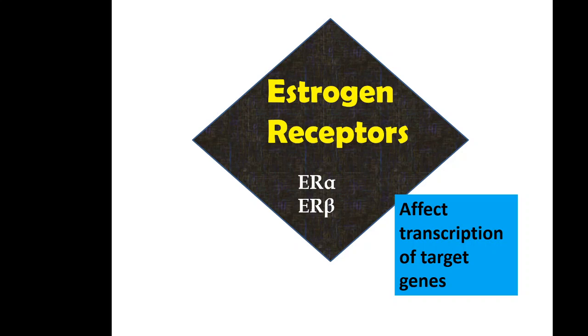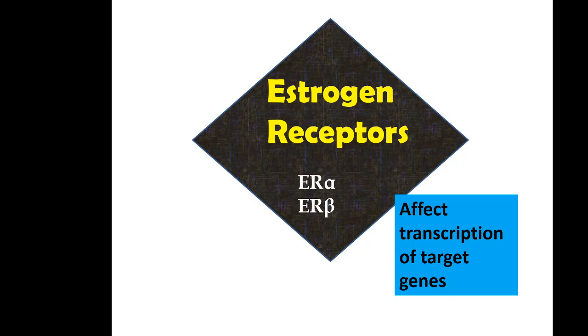Transcription ultimately leads to synthesis of RNA, and that leads to protein synthesis. So all these steroidal hormones, mineralocorticoids, glucocorticoids, estrogen, progesterone, affect gene transcription.